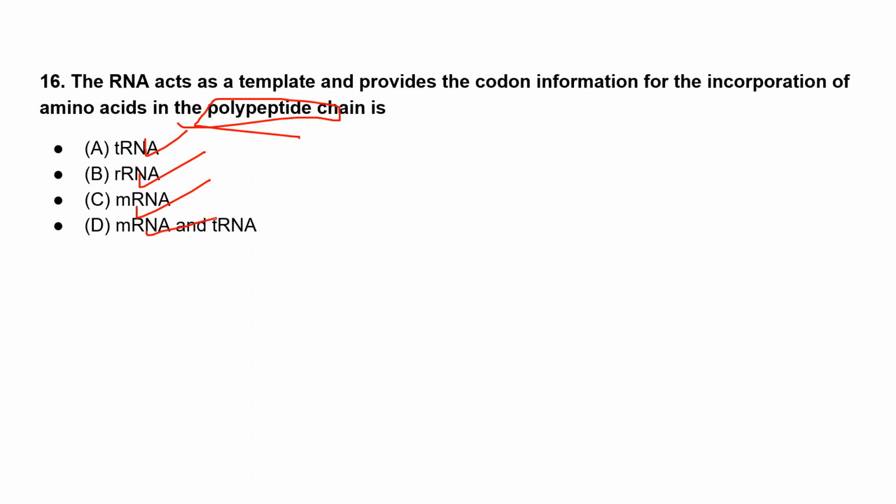So which RNA acts as a template and provides the codon information so that it can incorporate the amino acid in the polypeptide chain? Anyone? Option C, ma'am. Okay. Anyone else?